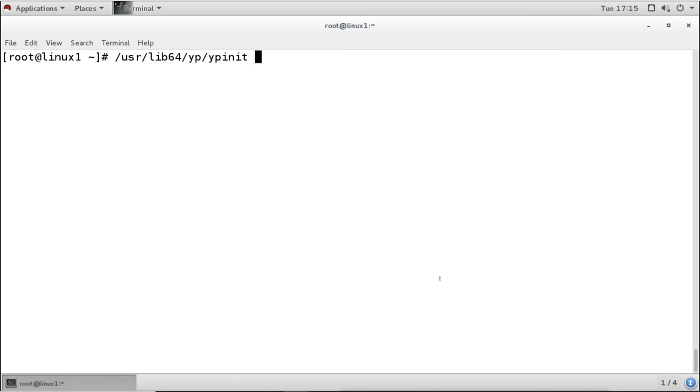Now I'm going to run this script by using the -m option. This -m option is used to create the master server. That means I want to create the master server, and without creating the master server, we cannot create the slave server. If we want to create the slave server, then we will use the -s option. But first we have to use the -m option to create the master server. So I will use this and press enter.